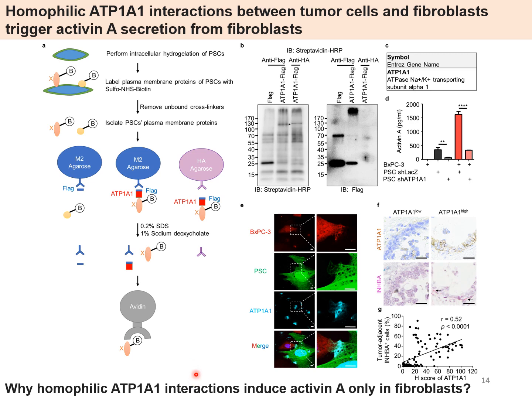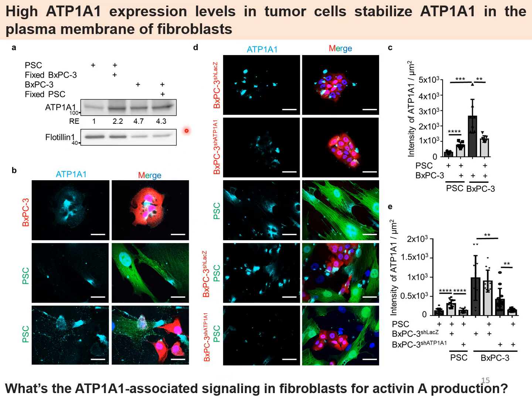The next question is, how does homophilic ATP1A1 interaction induce Activin A specifically in fibroblasts? To answer this question, I checked the ATP1A1 expression level first, and then the ATP1A1-induced Activin A signaling on the next slide. Tumor cells or fibroblasts were monocultured or directly co-cultured with paraformaldehyde-fixed cells, and then the plasma membrane proteins were isolated by intracellular hydrogelation.